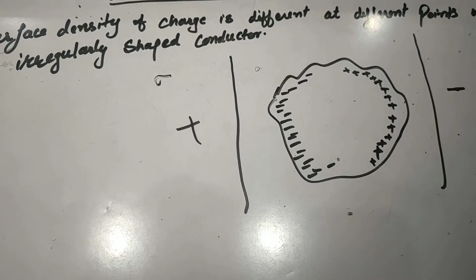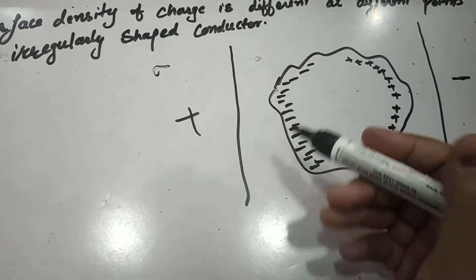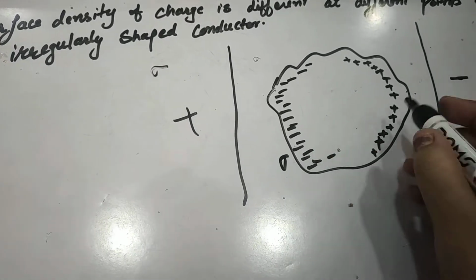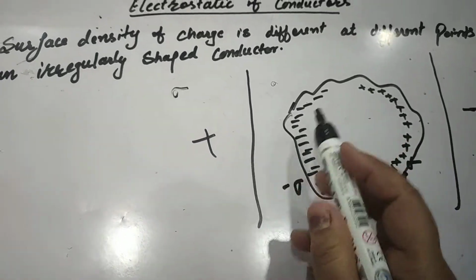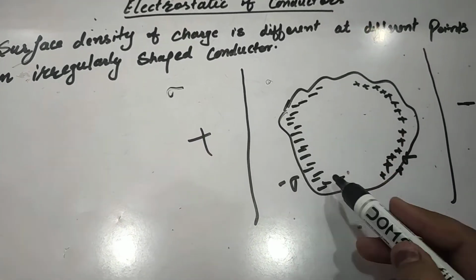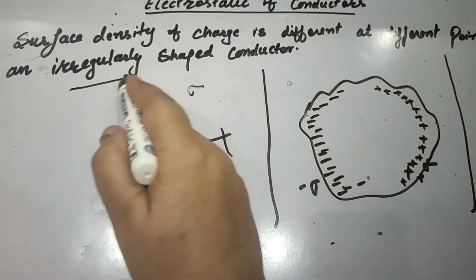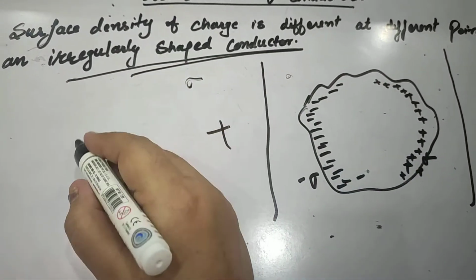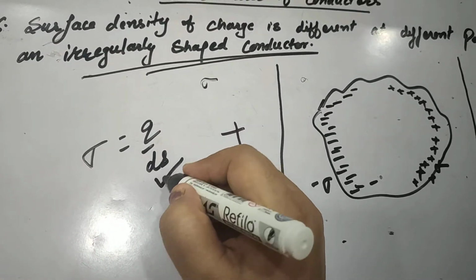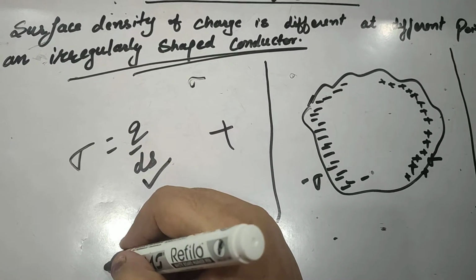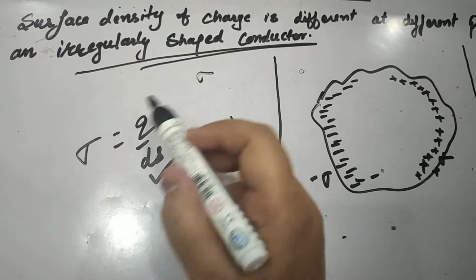So you can say that there is negative charge density sigma here and positive charge density sigma here. So surface charge density is different at different points. And if we are talking about an irregularly shaped surface, we know that sigma is equal to Q upon ds. It means the smaller the area, the more the surface charge density, and vice versa.